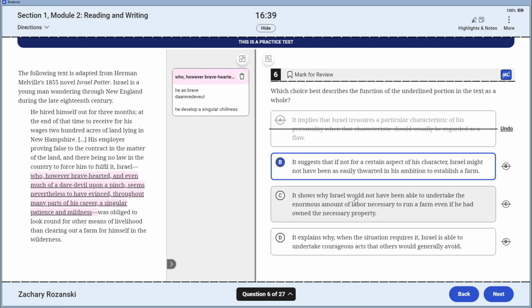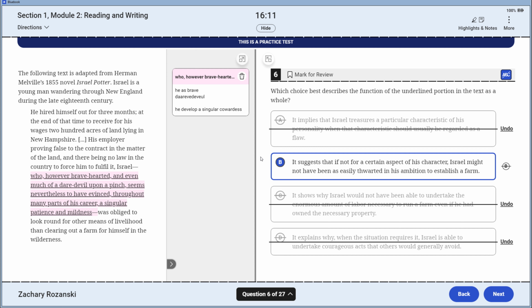It shows why he would not have been able to undertake the enormous amount of labor necessary to run a farm, even if he was patient and mild. No, this is like cowardice. I'm going to change chilledness to cowardice, and I'm going to take C off the table. Being a coward doesn't mean that he couldn't run a farm. It's just someone fleeced him because he was a coward. Oh, I have cowardice. I'm taking this off the table.